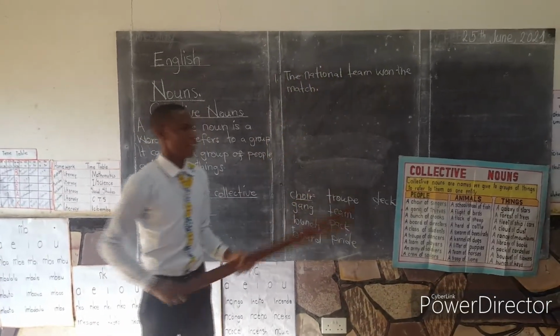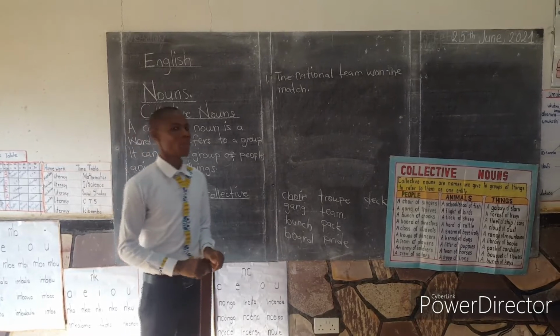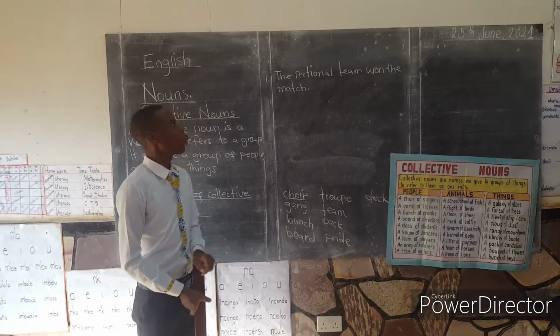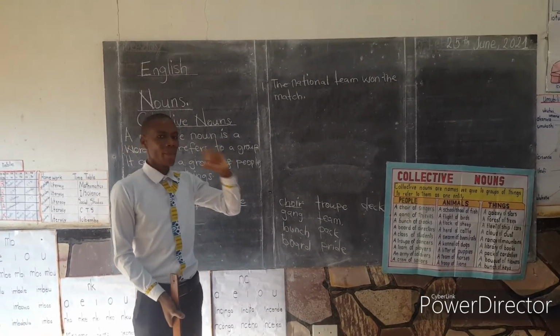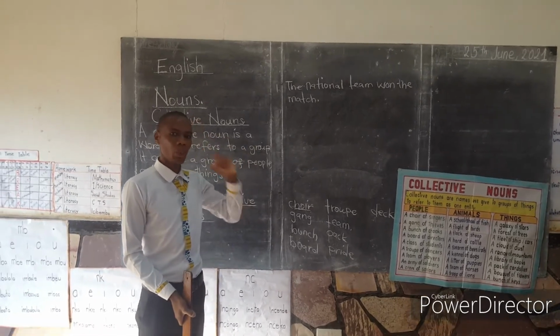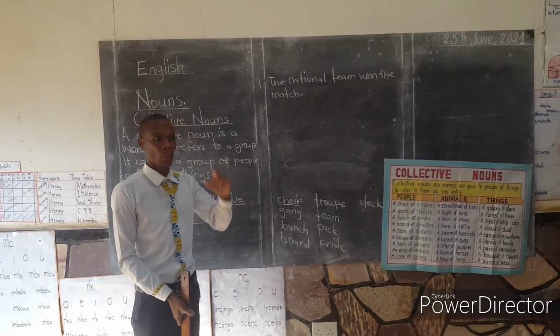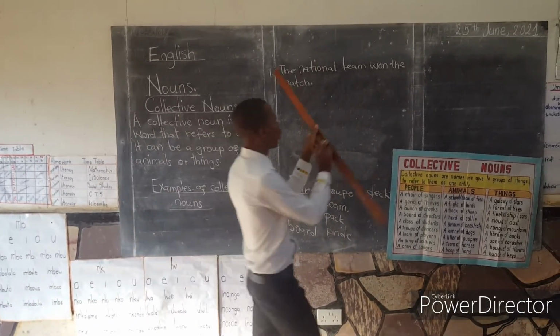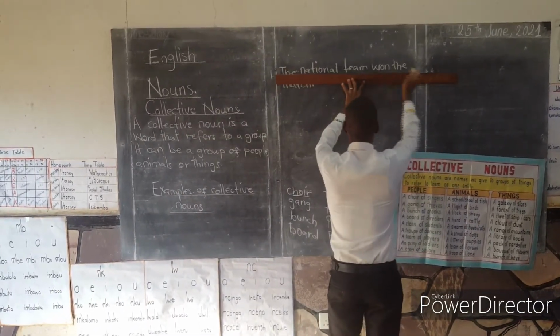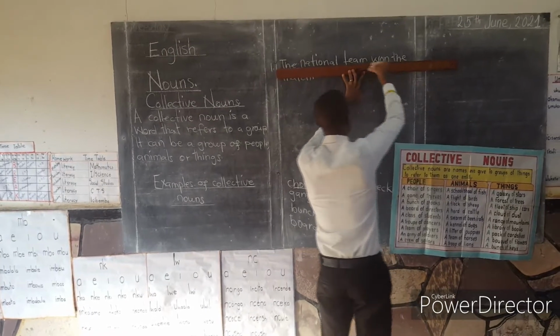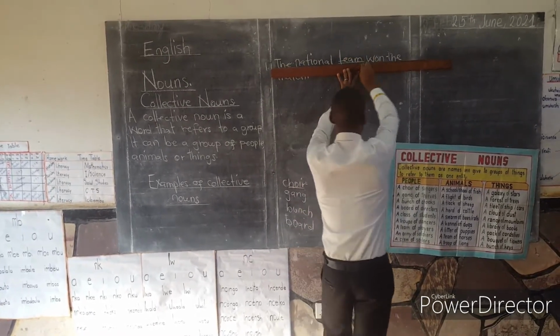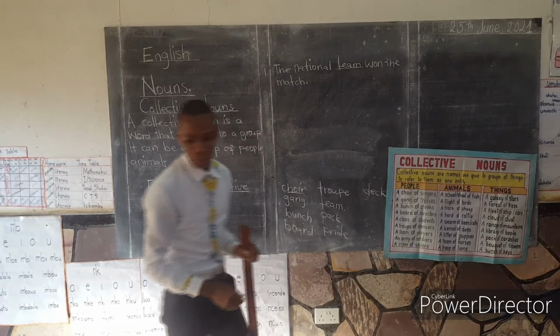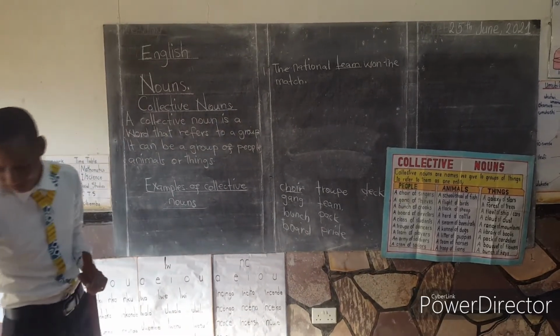From this sentence, which one do you think qualifies to be a collective noun? Which word is describing a group? The best word that is describing a group is team. So the word team is a collective noun.